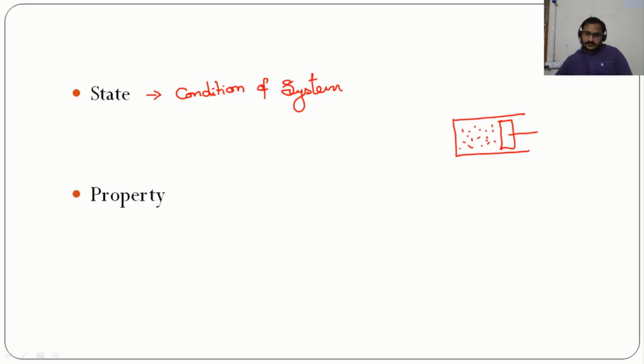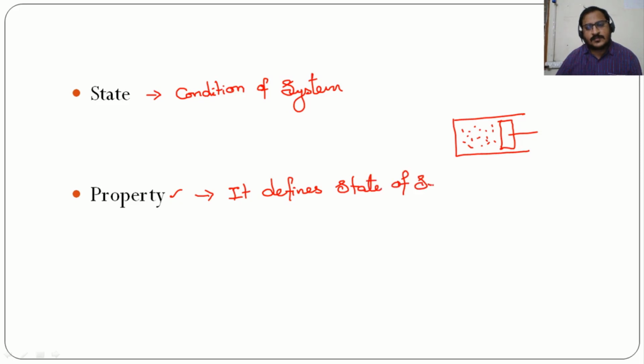Now, the condition of this system, we call it as the state of the system. How the state of the system is defined is based on its property. Property defines the state of the system. So it defines the state of the system. That means it is in turn defining what is the condition of the system.